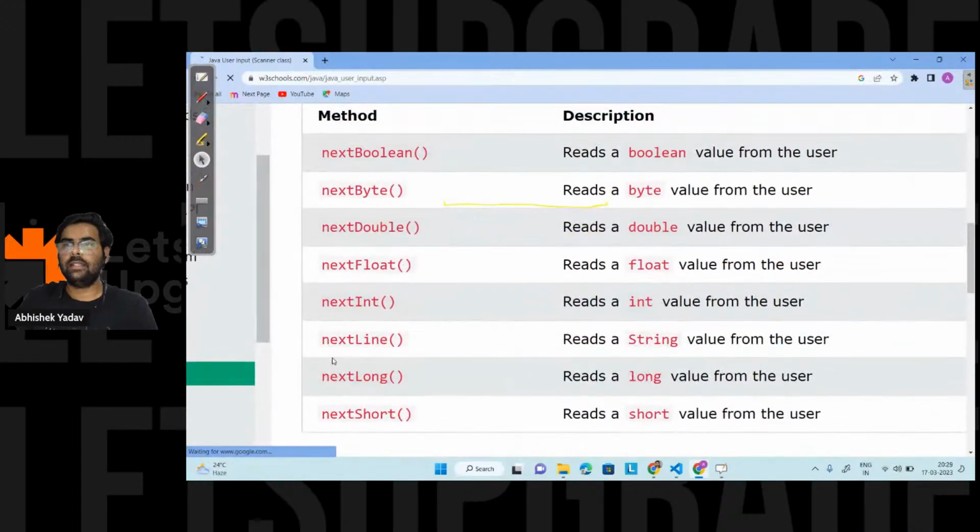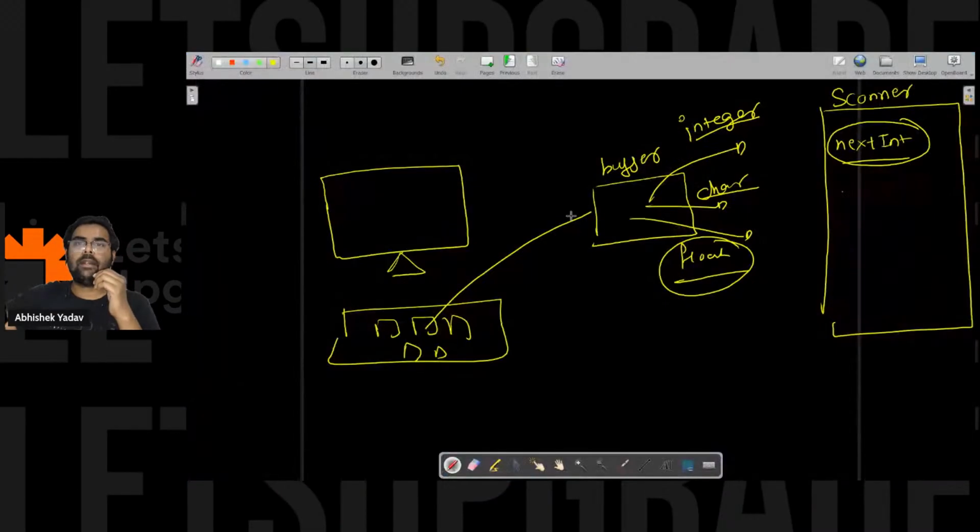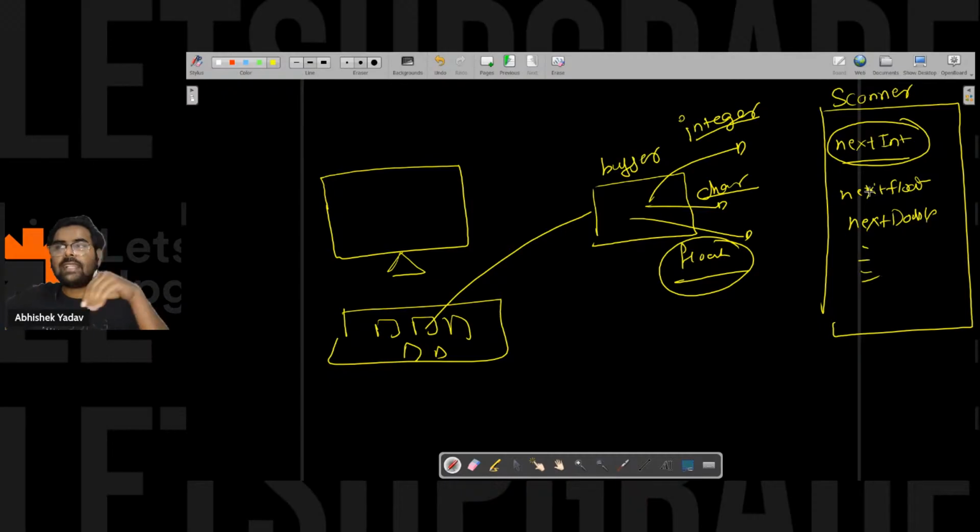Here you can see we have many functions. There is nextBoolean if you have to take a boolean value from the user. Similarly, I have nextByte if we want byte data from the user, and double, float, int. If you want a string value, you can use nextLine. If you want a long value, you can use nextLong. So here nextInt, nextFloat, nextDouble. Like this, you have functions that are defined inside the class Scanner, right, everyone?